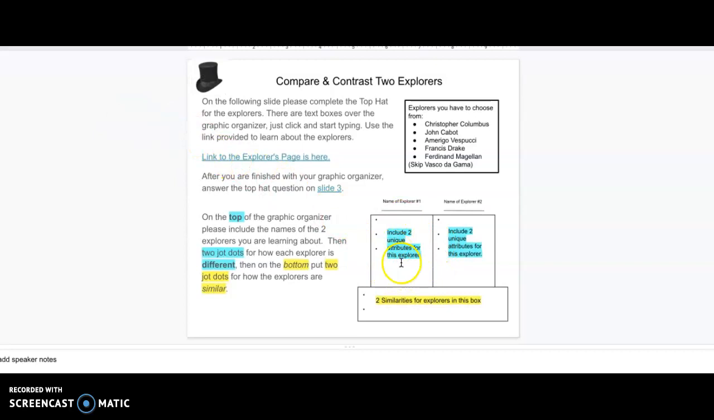And so here's an example. You're going to have Explorer 1's name here, Explorer 2's name right here. So you might have Christopher Columbus over here, and then you might have John Cabot over here. And you're going to have two unique attributes about Christopher Columbus and two unique aspects about John Cabot. And then down here are two similarities. And again, you can see how this is like a Venn diagram. It's just you have more room.